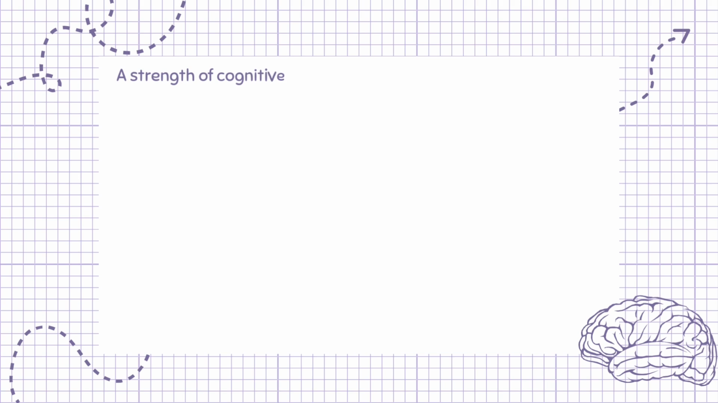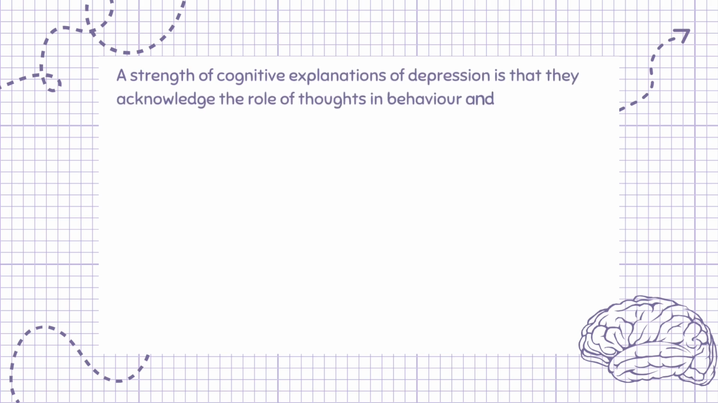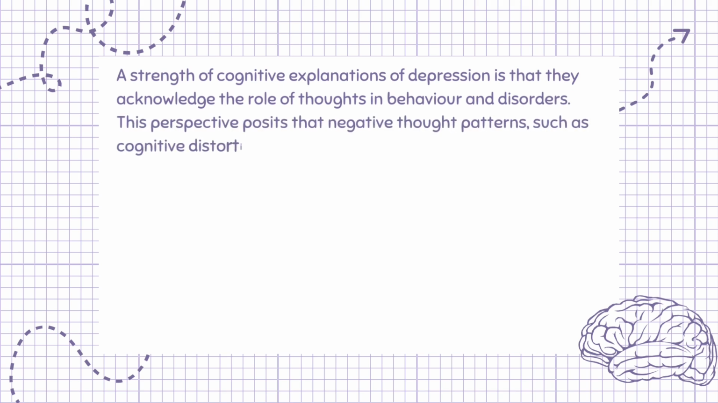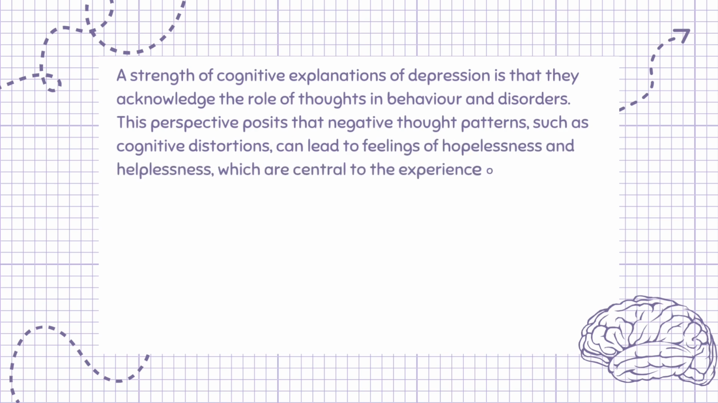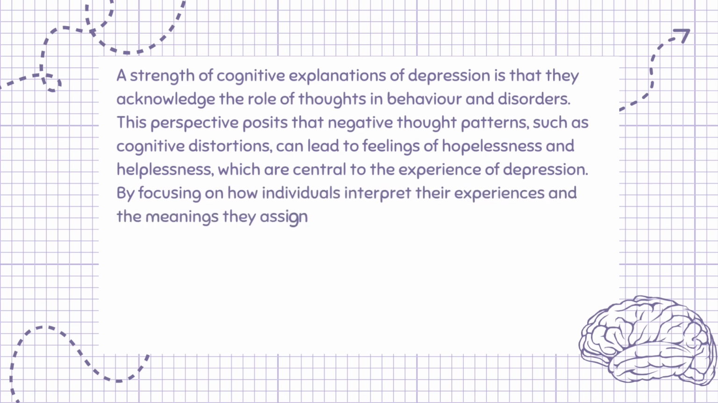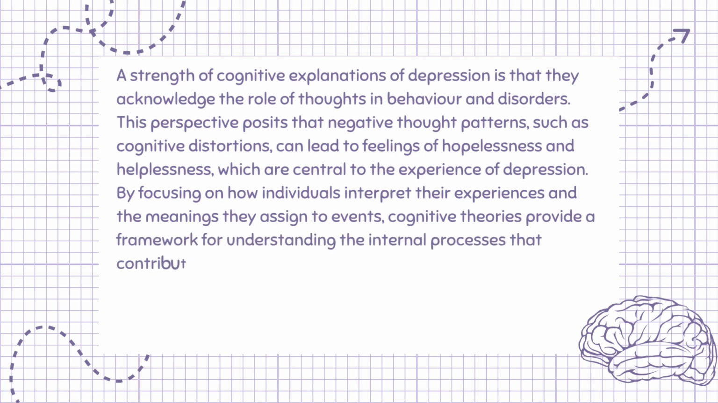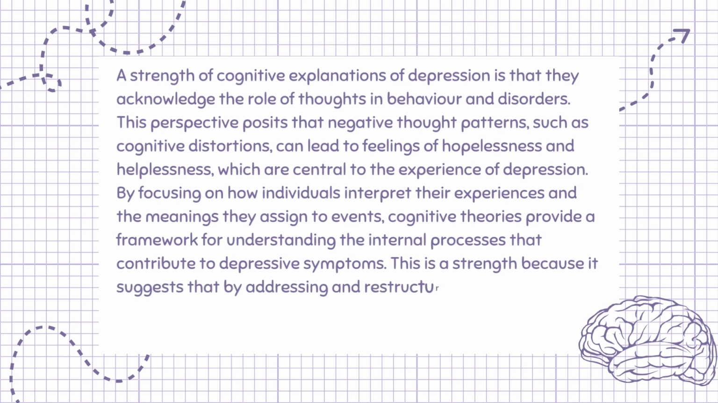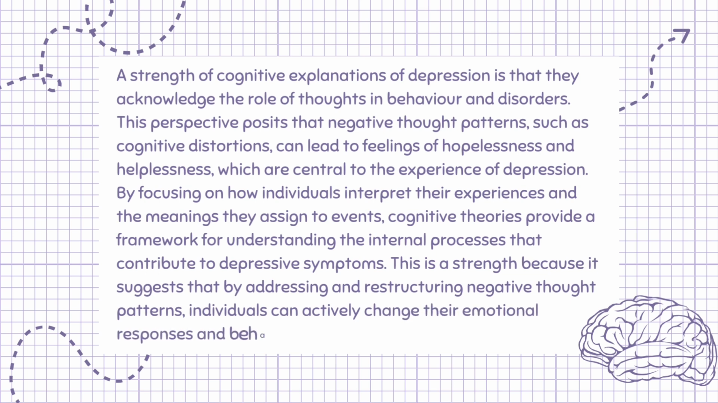A strength of cognitive explanations of depression is that they acknowledge the role of thoughts in behavior and disorders. This perspective posits that negative thought patterns, such as cognitive distortions, can lead to feelings of hopelessness and helplessness, which are central to the experience of depression. By focusing on how individuals interpret their experiences and the meanings they assign to events, cognitive theories provide a framework for understanding the internal processes that contribute to depressive symptoms. This is a strength because it suggests that by addressing and restructuring negative thought patterns, individuals can actively change their emotional responses and behaviors.